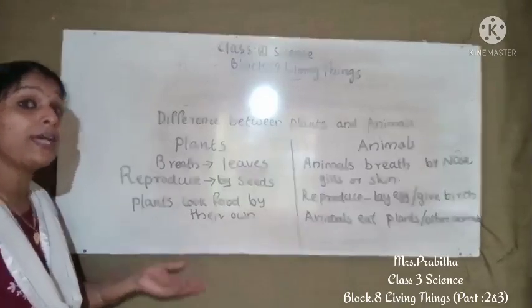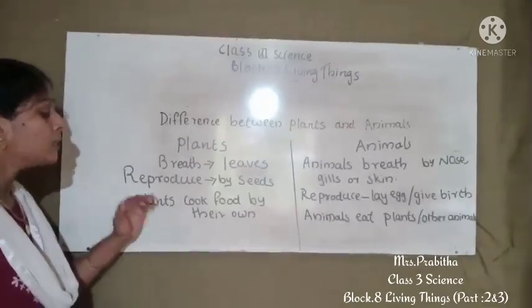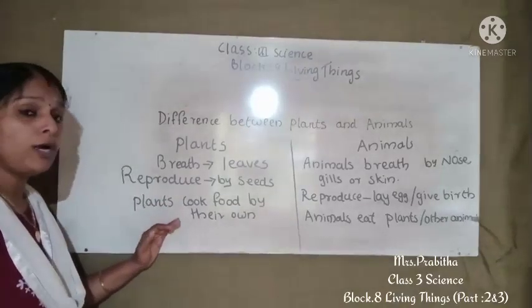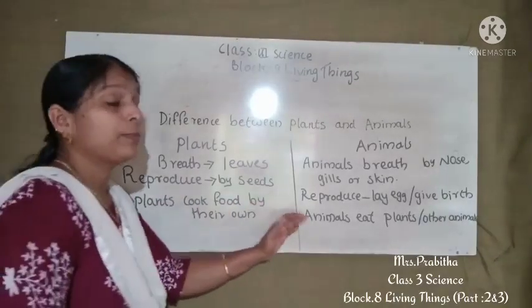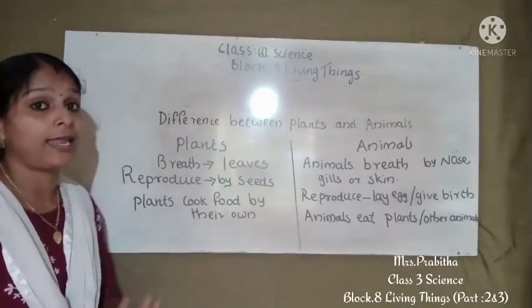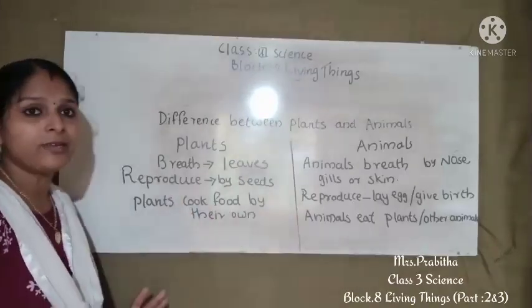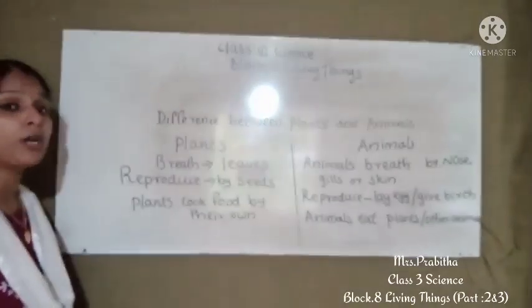Plants can prepare their own food. We know leaves cook food, we studied. So plants cook food by their own, but animals cannot prepare their own food. Animals eat plants or other animals. That is another difference between plants and animals. Okay, then we can find out one more difference.